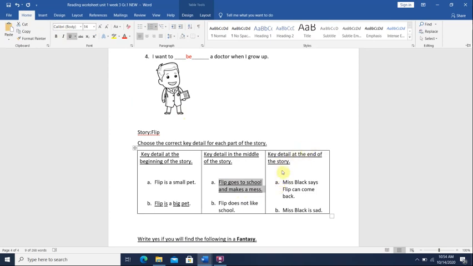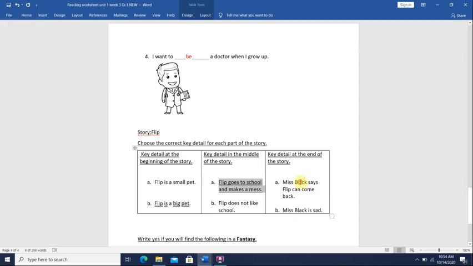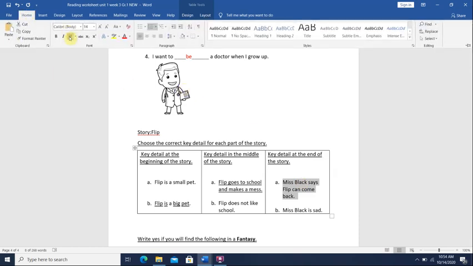Number 3, key detail at the end of the story. A. Miss Black says Flip can come back to school. B. Miss Black is sad. What is the key detail at the end of the story? Of course, we remember that at the end, when Flip helped Miss Black and everyone clapped, they asked her, can Flip come back? And she said yes, Flip can come back. So A is the correct detail that happened at the end.